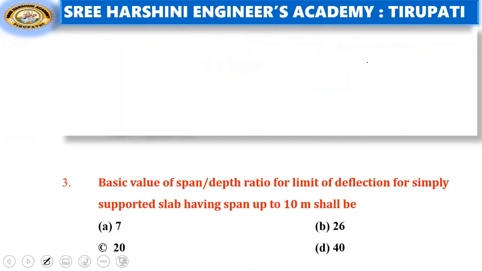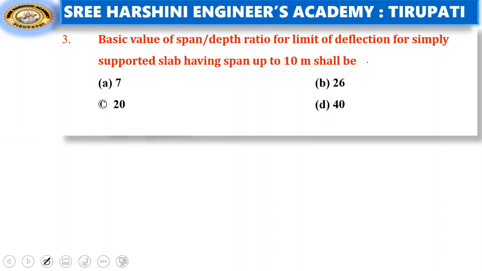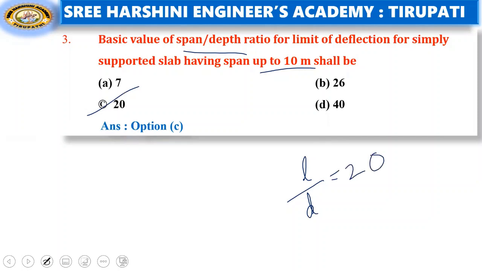Coming to the next question. Basic value of L by D ratio, that means span by D ratio, for limit of deflection for simply supported slab having span up to 10 meters shall be: 7, 26, 20, 40. See the answer, 20 is the right answer. L by D for simply supported slab having span 10 meters, the basic value is 20. Remember this type of important IS code provisions.